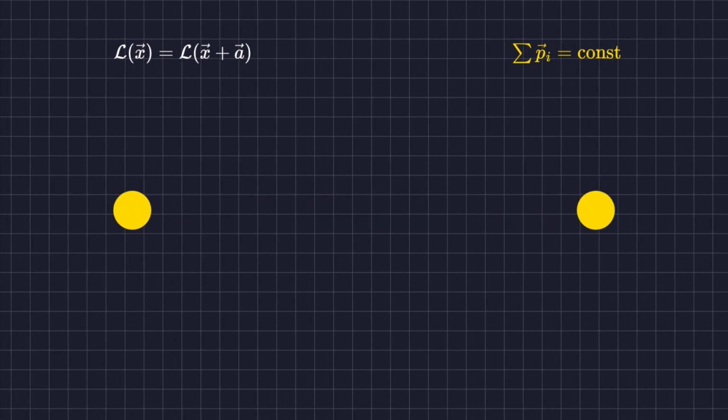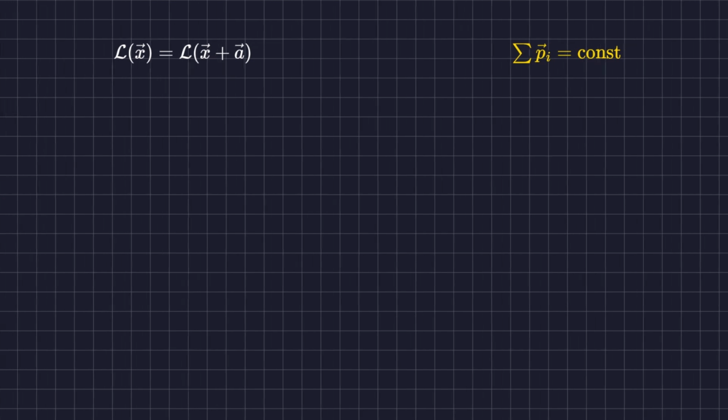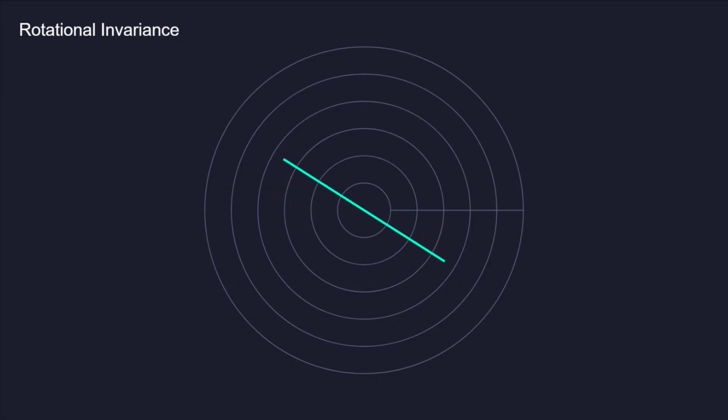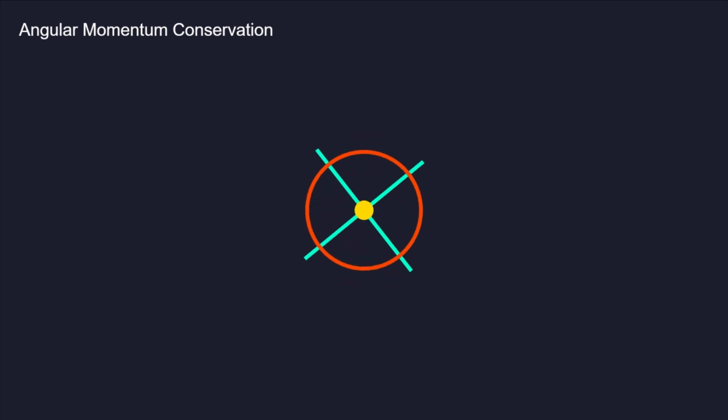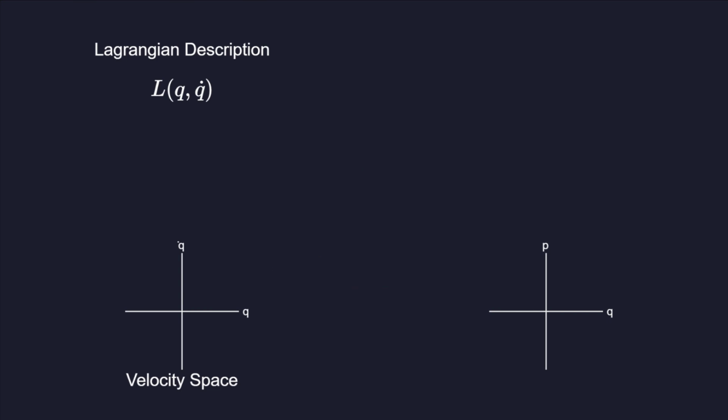This link between geometry and physics is one of the most profound insights in modern theoretical science. Rotational invariance in the Lagrangian ensures the conservation of angular momentum. This is why planets maintain stable orbits and why spinning objects resist changes to their orientation.